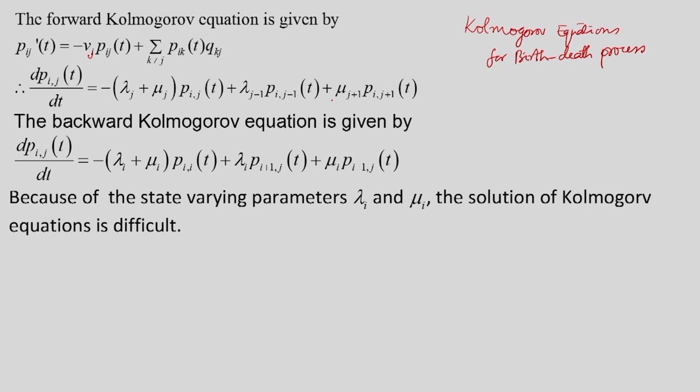Now these two differential equations apparently look very simple, but because of the state varying parameters lambda_i and mu_i, the solution of the Kolmogorov equation is difficult. Consider either of the equations, the solution is difficult because lambda_i and mu_i are state varying parameters. With each state their values may be different.